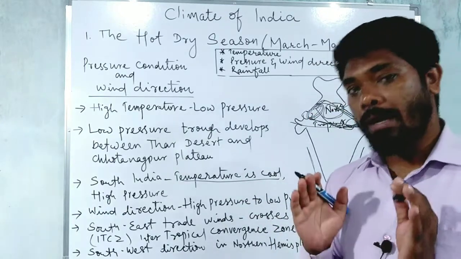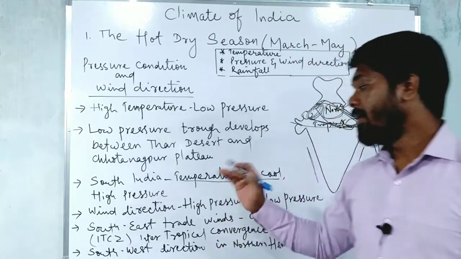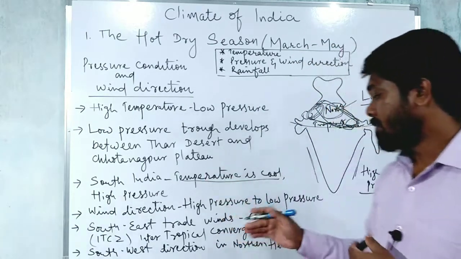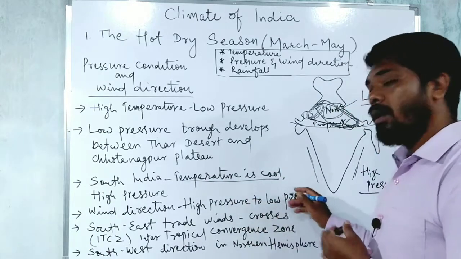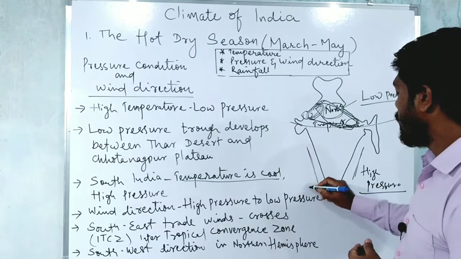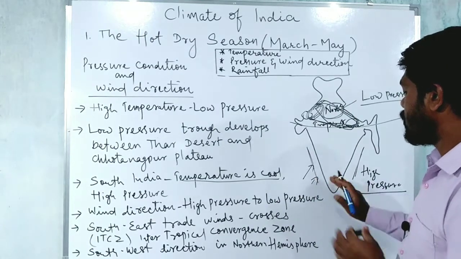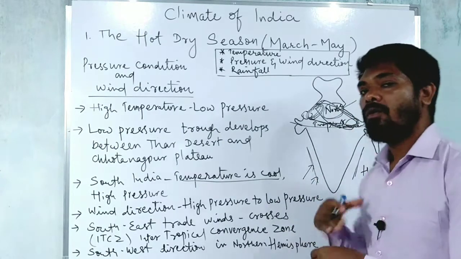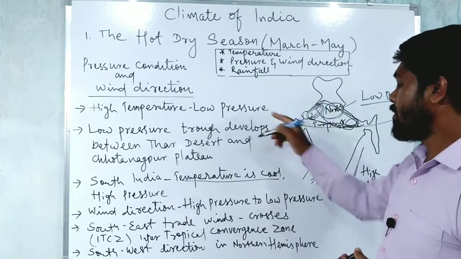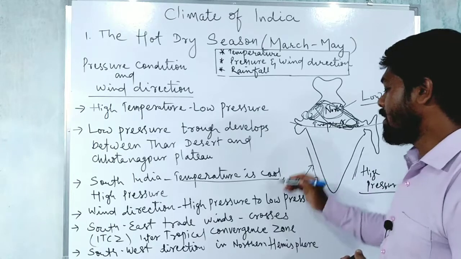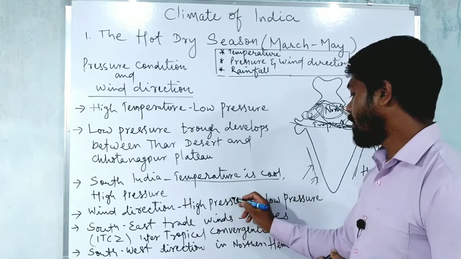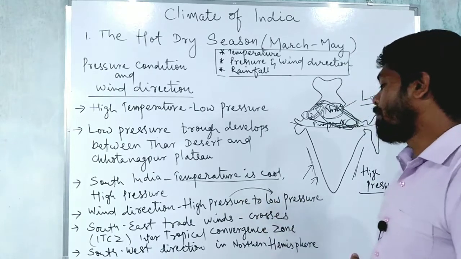So basically, what we have learned in 9th standard, the wind moves from the high pressure to the low pressure, right? From the cool area to the high temperature area. So the wind direction will be likewise. Now sea to land will be the wind direction, because already on the land there is low pressure and over the sea there is high pressure. So the direction of the wind will be from the high pressure to low pressure, right?